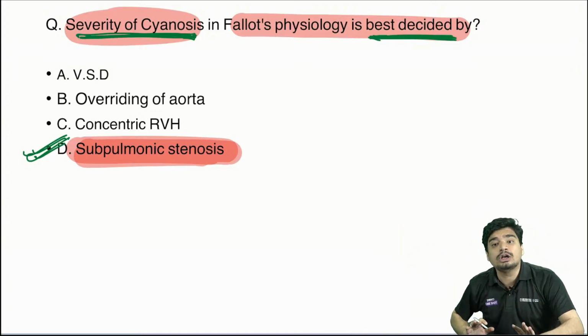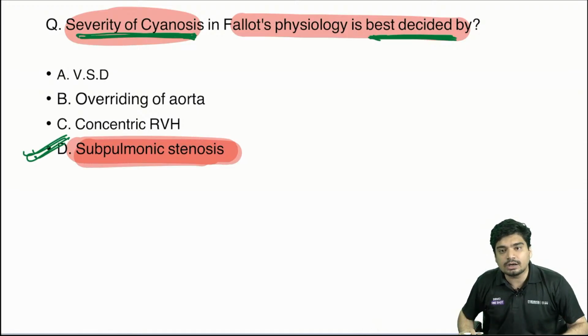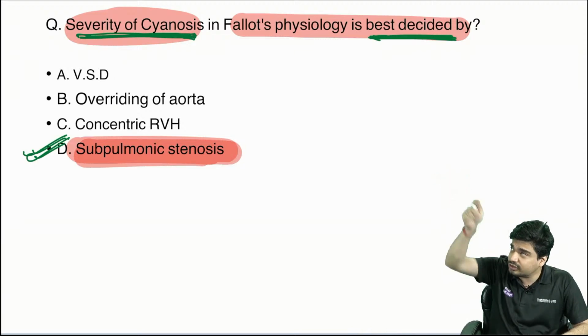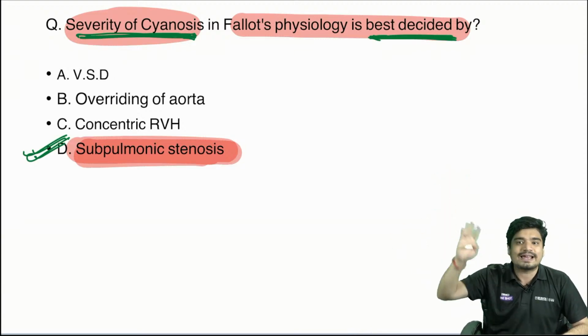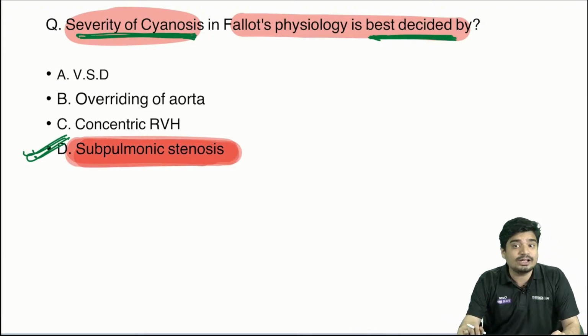VSD is just a conduit. Through VSD, the right to left shunt will occur. But the amount is going to be dependent upon stenosis. More the stenosis, more the right to left shunt, more the cyanosis. With this, we complete today's session.